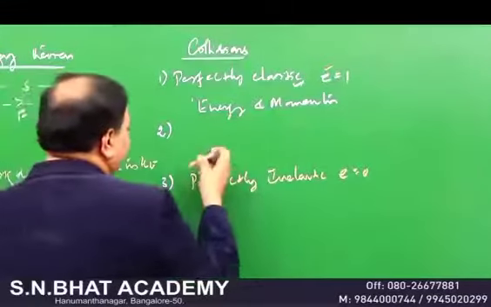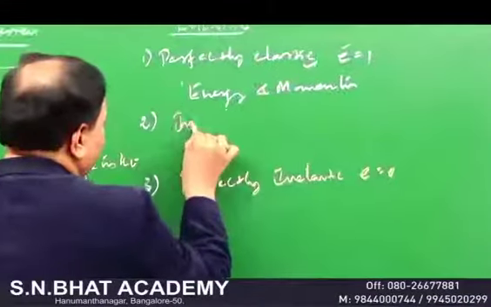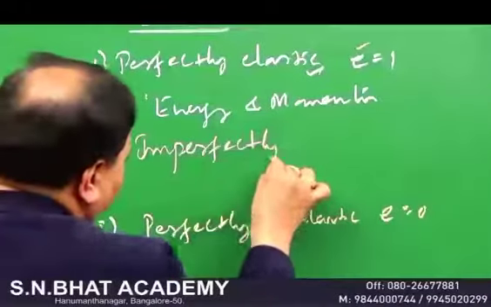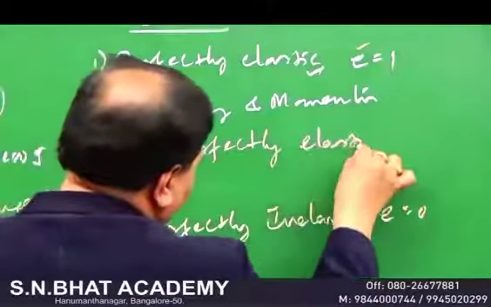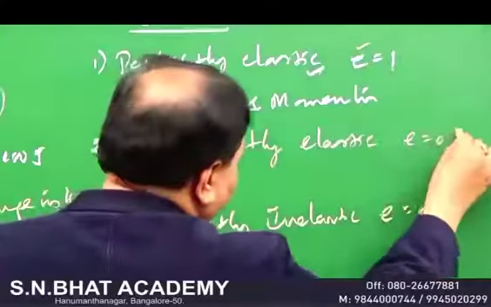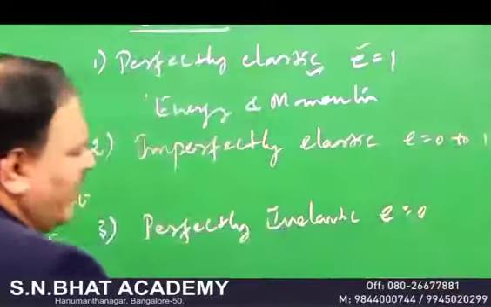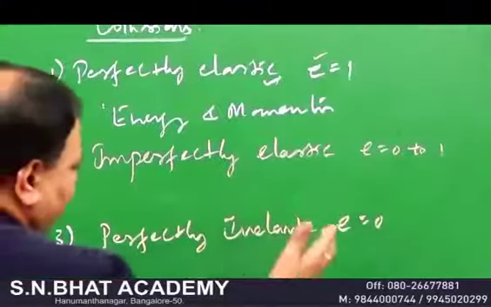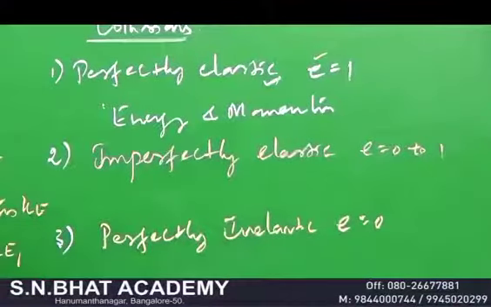Between these two, there is another kind of collision, and it is called imperfectly elastic collision. And there it is between 0 and 1. Very important thing. If you ask me how to calculate this, the coefficient of restitution, very simple.